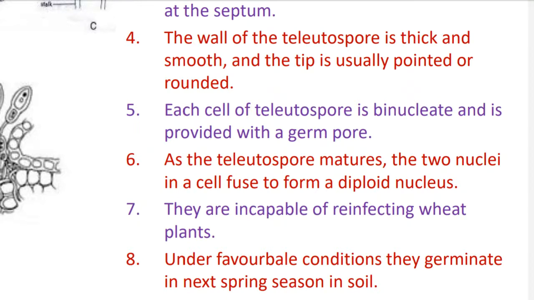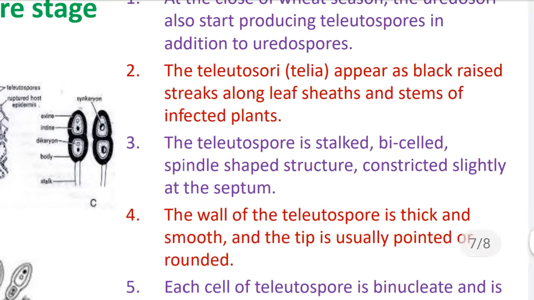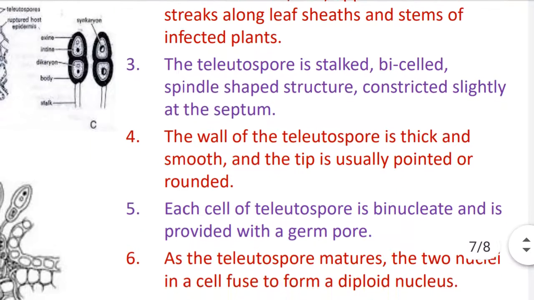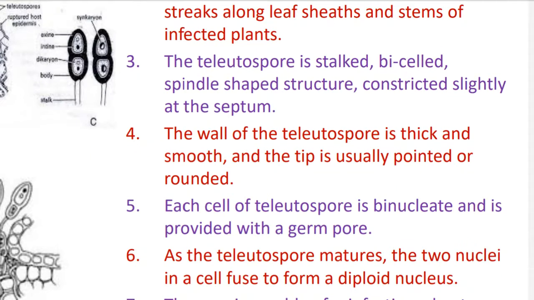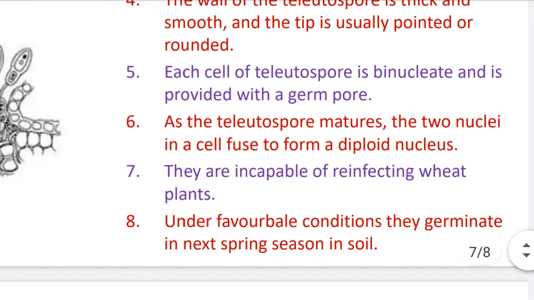Number 5: each cell of the teliospore is binucleate and is provided with a germpore. Each cell has a single germpore, the germination pore, so a single teliospore has two germpores. Number 6: as the teliospore matures, the two nuclei in a cell fuse to form a diploid nucleus.